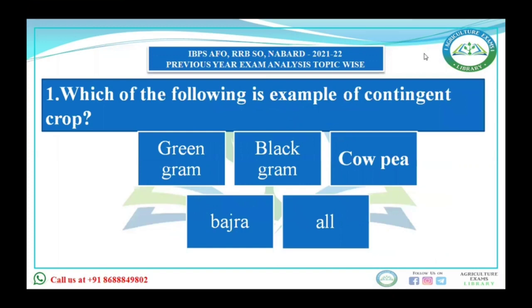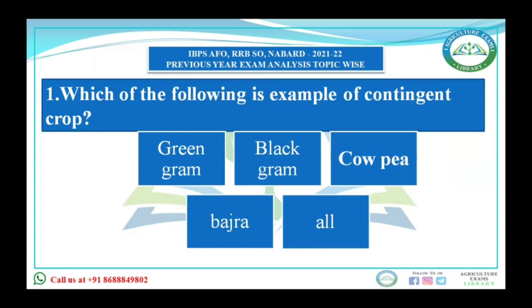Our first question is, which of the following is an example of contingent crop? Green gram, black gram, cowpea, bajra, or all. First, you should know what a contingent crop is. The contingent crop or catch crop, we call both the same crop. These are those crops which are cultivated to catch the forthcoming season.